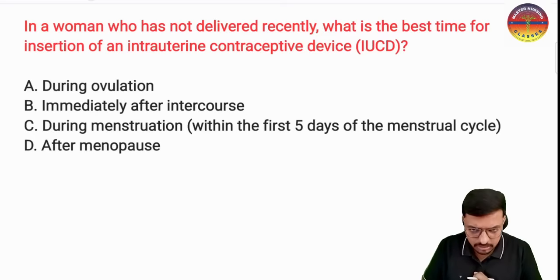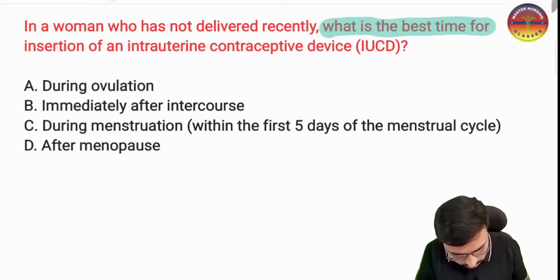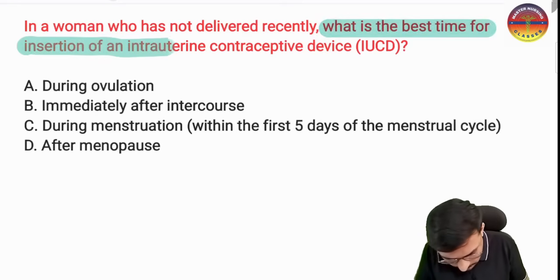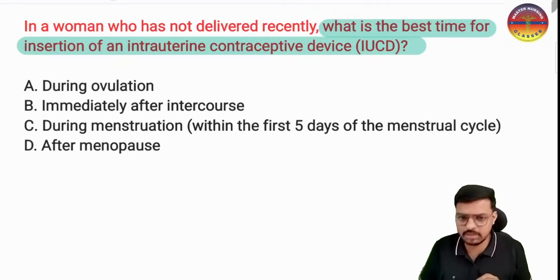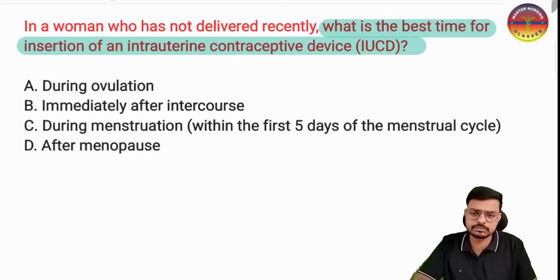So now you have to tell me the answer. Best time for insertion of the IUCD. What is the best time? Option A is during the ovulation. Option B is immediately after the intercourse. Option C is during the menstruation, that is within the first 5 days of the menstrual cycle, and option D is after menopause. So what is your answer?